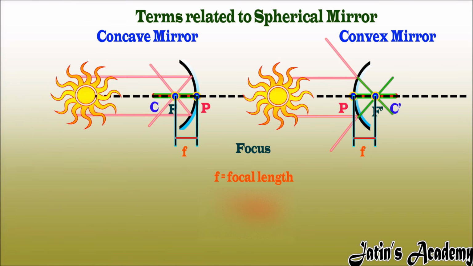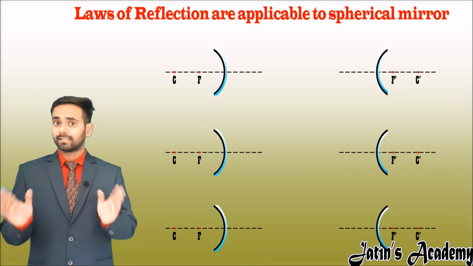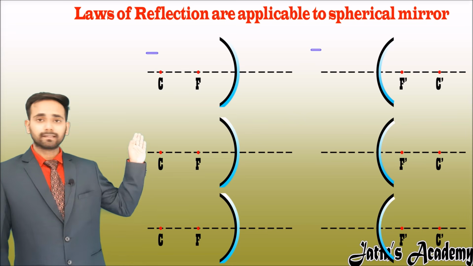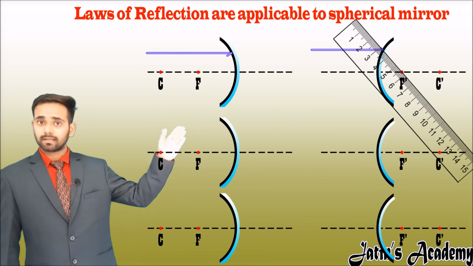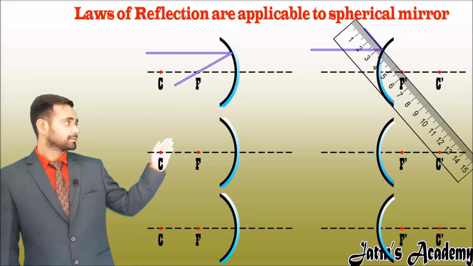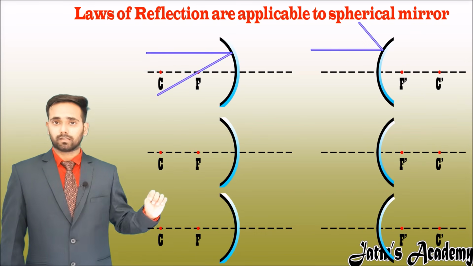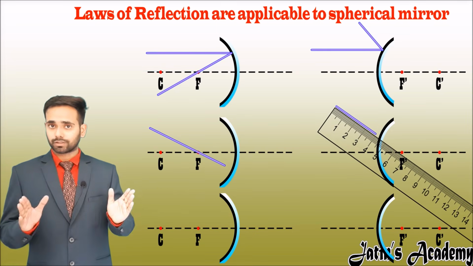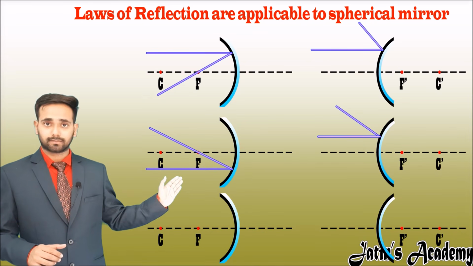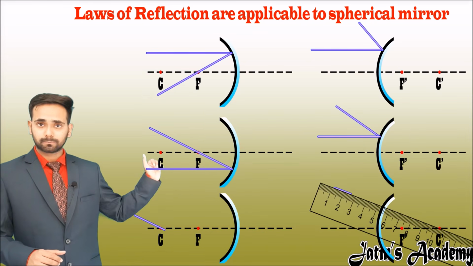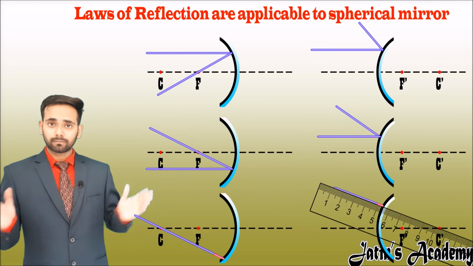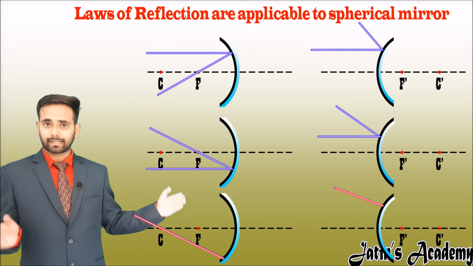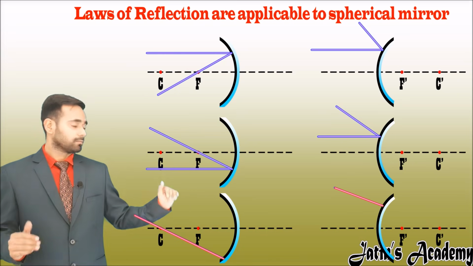Now we are drawing three diagrams. These diagrams are very important in image formation. Our first diagram: when the ray is parallel to the principal axis, then the light after reflection passes through the focus in both spherical mirrors. Our second point: when the light passes through the focus, after reflection it becomes parallel to the principal axis. And third point: when the light passes through the center of curvature, it bounces back in the same direction. It means the center of curvature acts as a normal to the spherical mirror.